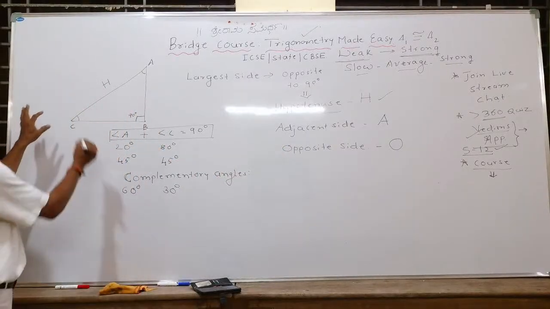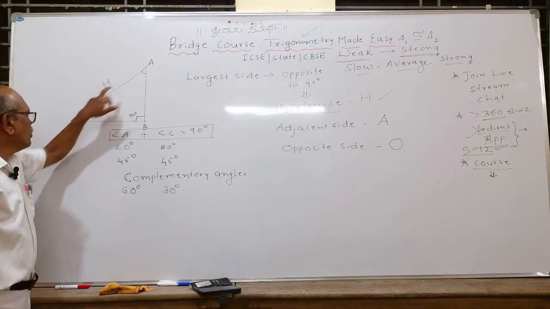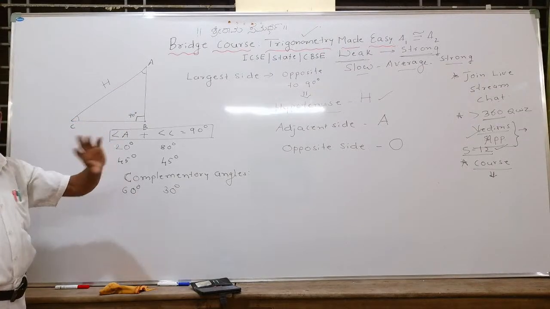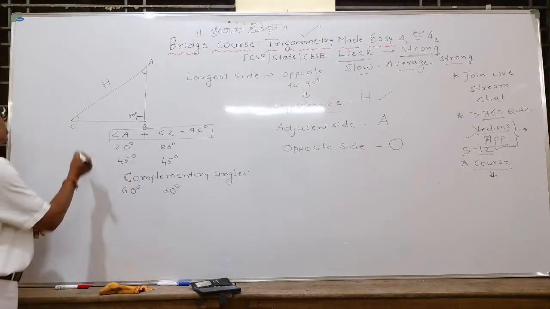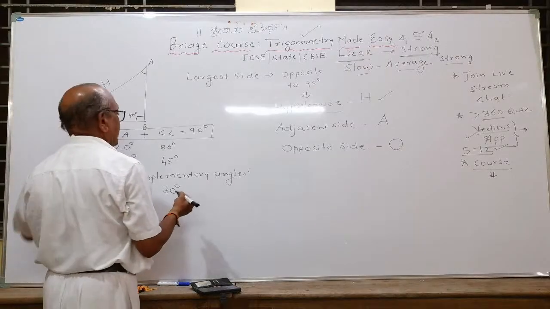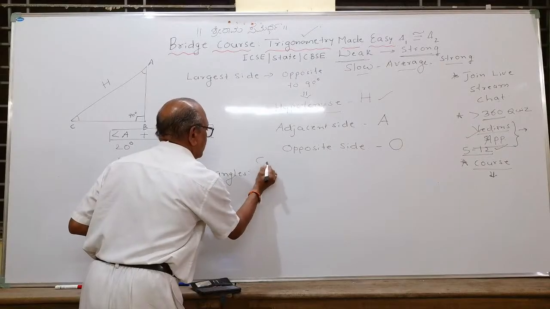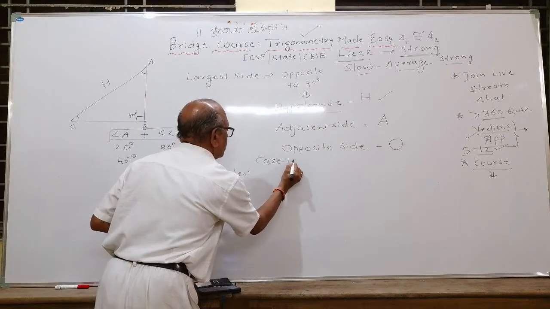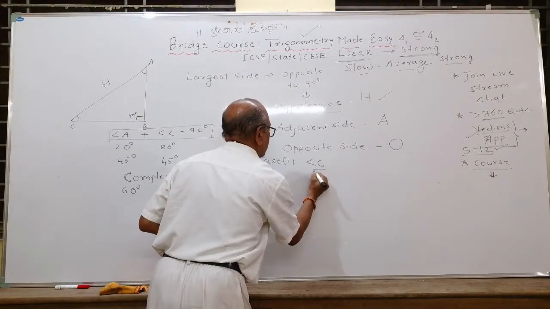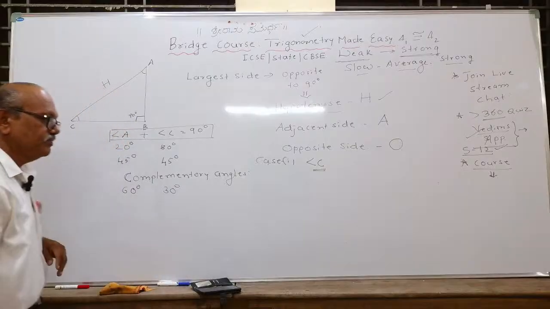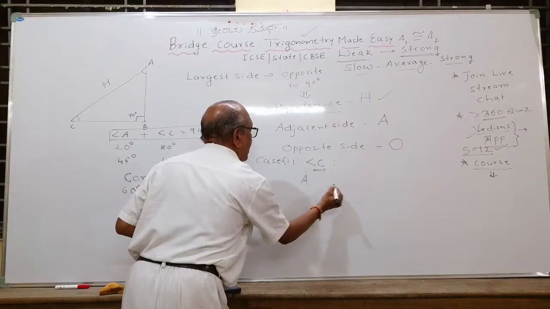Okay. Now there are two acute angles A and C, right? Depending on that, we are defining the trigonometric ratios that we defined in the last class. Now, can you tell me, if I take angle C, case 1, with respect to angle C, what is the A and what is the O?